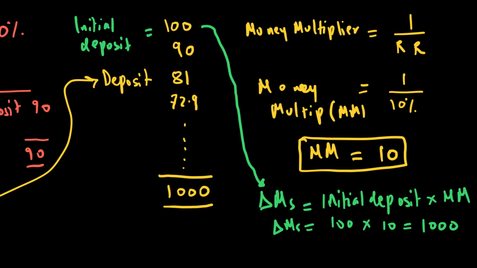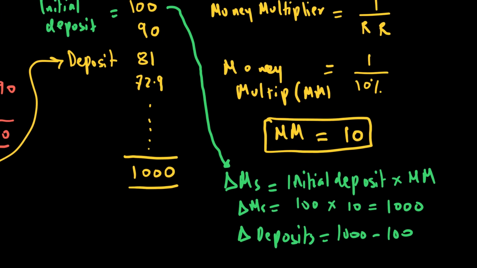Now a lot of times the questions in exams say, okay, if this is my reserve ratio and this is my initial deposit, what's the total change in money supply, and your answer will be 1000. But what they can also ask is, what is the change in deposits? The change in deposits will be basically 1000 minus 100, the initial deposit, which is going to be 900. So those could be two possible questions that can come.